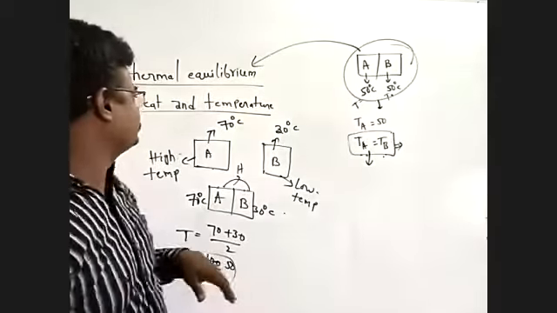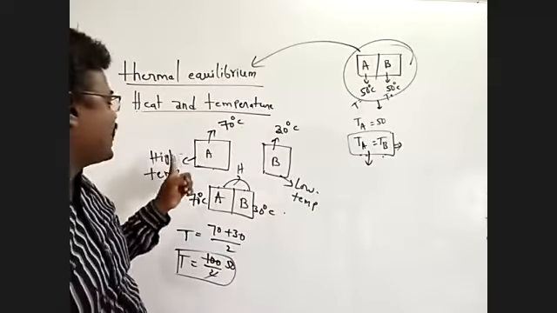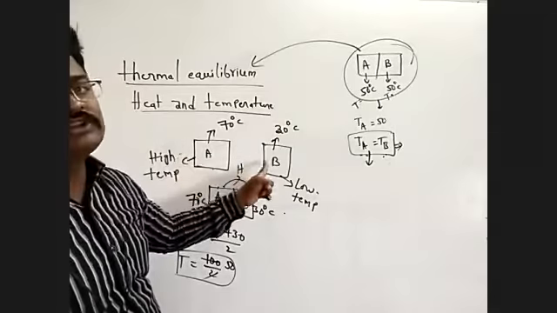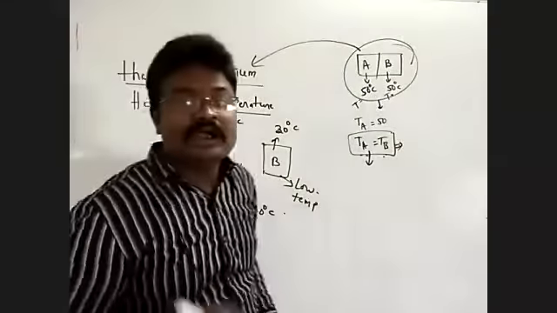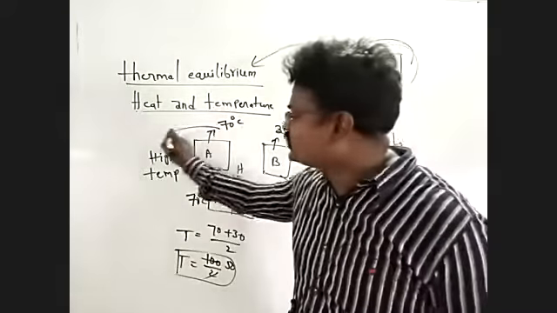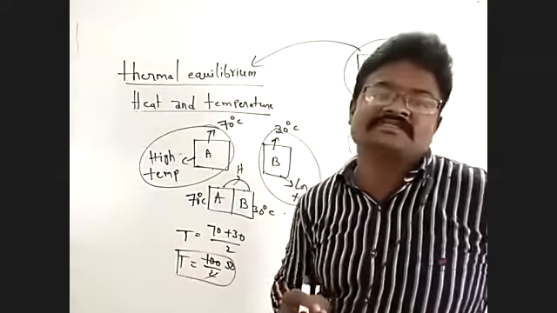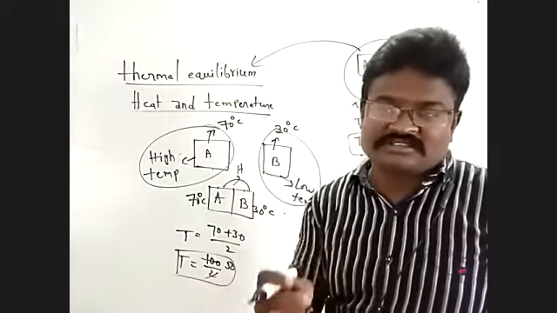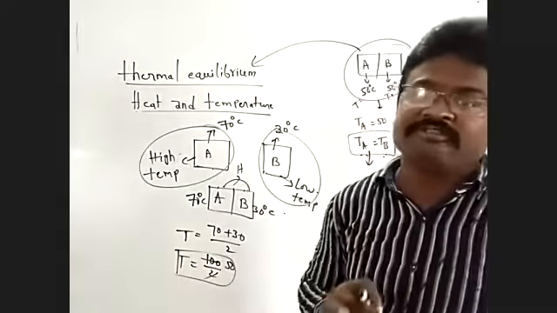Thermal equilibrium. Heat and temperature. Heat flows from a body at high temperature to a body at low temperature. That is it. Temperature indicates the hotness of the body and the coolness of the body. Temperature is defined as which body is cool, which body is hot. Temperature is defined as the degree of coolness, degree of hotness.